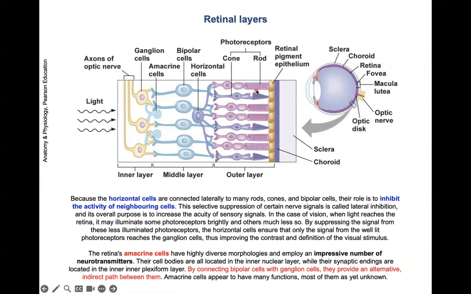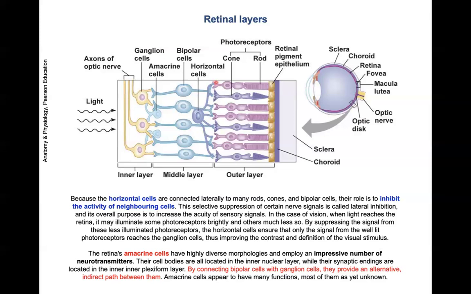We can see that rods and cones are directly connected to the retinal pigment epithelium. Now, this epithelium has many physiological roles. Among the most important are to absorb excess light, to nourish the photoreceptors, and to help regenerate the rhodopsin. So then we have the photoreceptors. Remember, we have two types: the rods, which we mainly need in the dark, but also for detection of movement, and then the cones for color perception, but also movement.